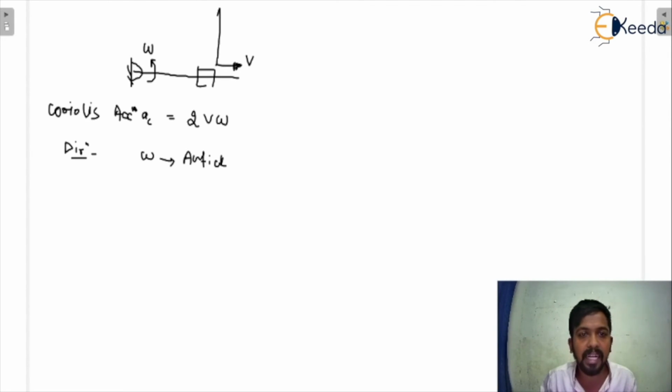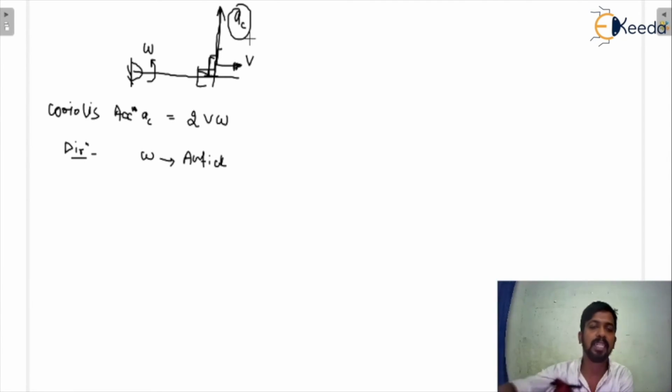That means in that direction, so that would be the direction of Coriolis acceleration. Since we have rotated the v vector by 90 degrees, it is perpendicular to the link on which the slider is sliding. So that is how we can calculate the Coriolis acceleration direction here.